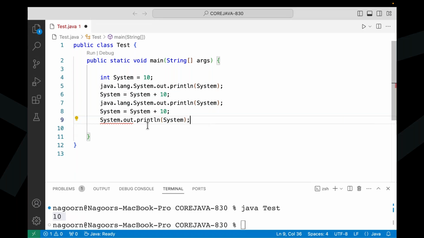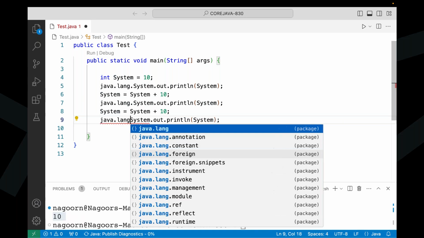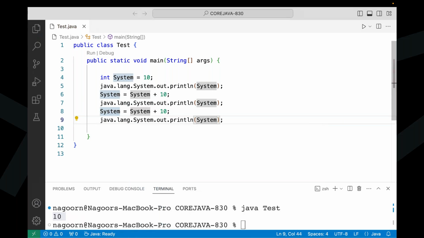So to avoid this compilation error, what do I have to do, sir? To remove this compilation error, what do we have to do? Come on. I have to use the fully qualified name. In place of system, I have to use the fully qualified name: java.lang.System.out.println. Now guys, are we able to get any compilation error here in this program?